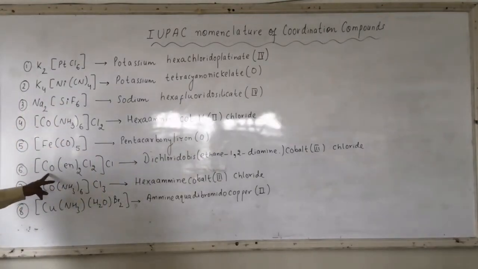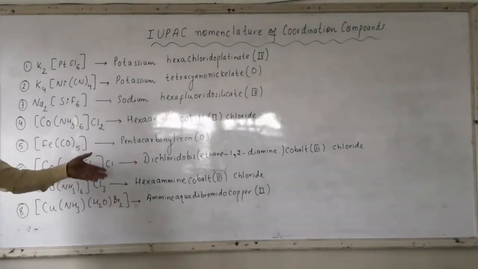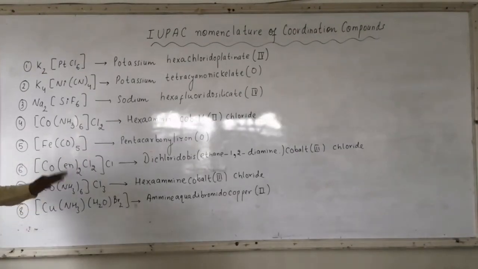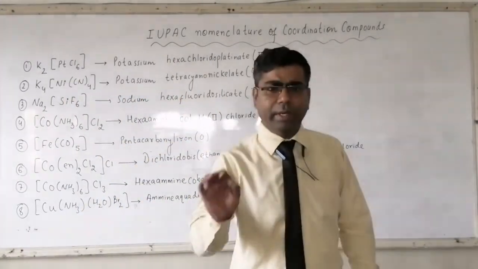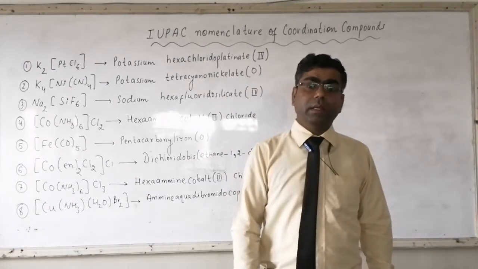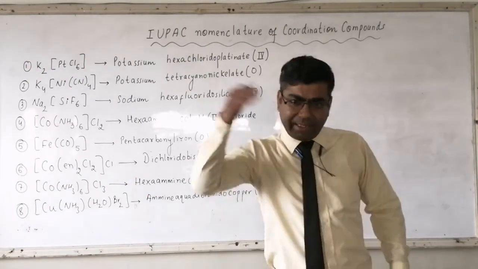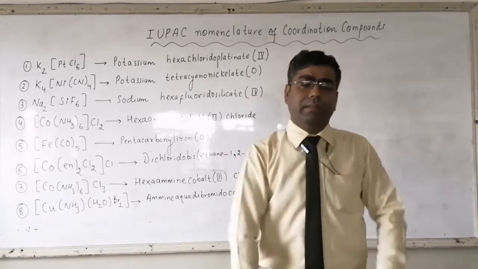Then number 6, [Co(en)2Cl2]Cl. Sorry, Cl2 inside the bracket, outside it is Cl. Now en. What is the name of the ligand? The name of the ligand is ethane-1,2-diamine. A numerical prefix is there in en, that is ethane-1,2-diamine, di is there.